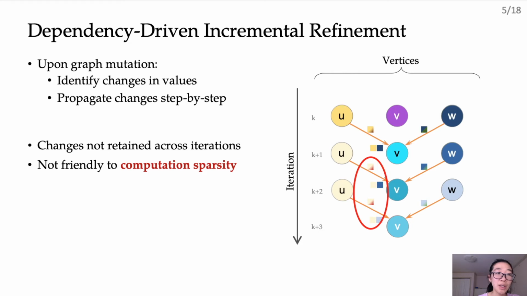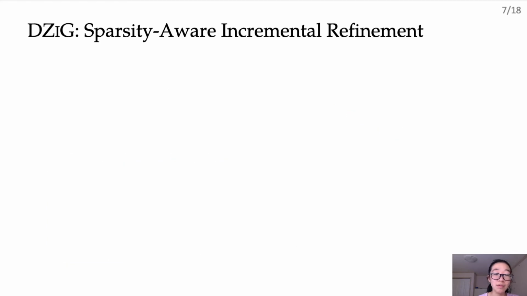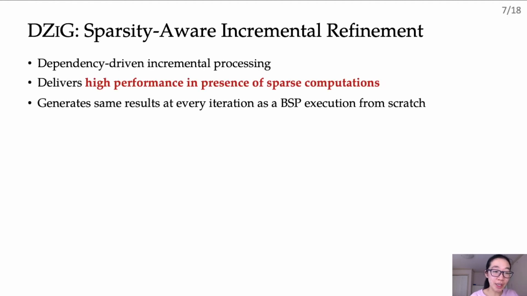So then this begs the question, how can we retain high-performance execution with dependency-driven incremental processing during sparse computations? To address this, we developed DZIG. DZIG is a sparsity-aware incremental refinement technique that uses dependency-driven incremental processing while retaining high efficiency in the presence of sparse computations. DZIG also follows the same philosophy of graph build, where dependencies are tracked as iterations progress, and the dependencies are then incrementally refined when the graph structure is mutated.